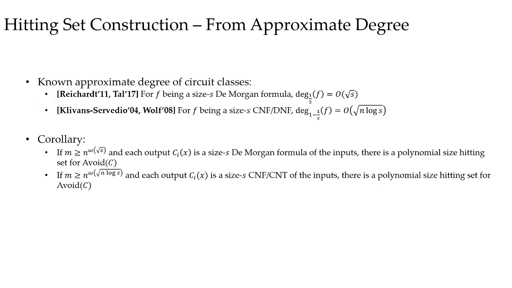There has been a line of work about the approximate degree of certain circuit classes, and we can apply these results in our framework. For De Morgan formulas of size s, if m is larger than n to the omega of square root of s, there will be a polynomial-size hitting set. For unbounded-width CNFs or DNFs of size s, if m is larger than n to the omega of square root of n log s, there will also be a polynomial-size hitting set.